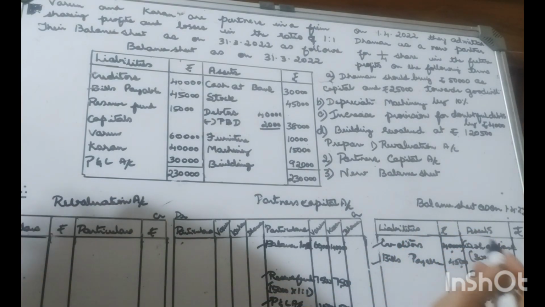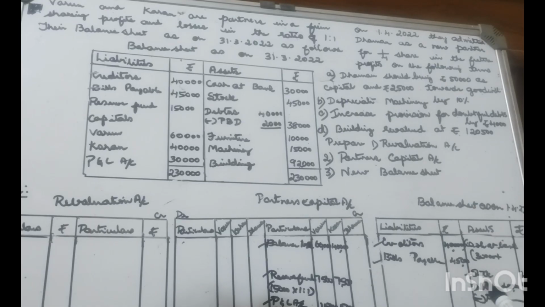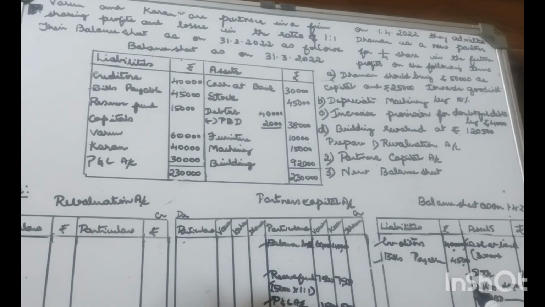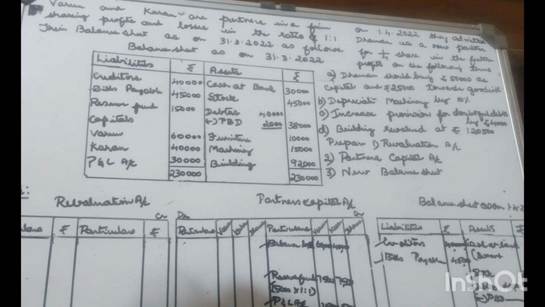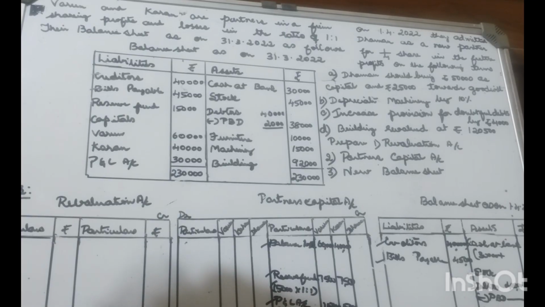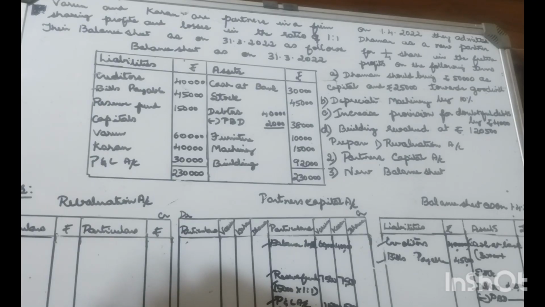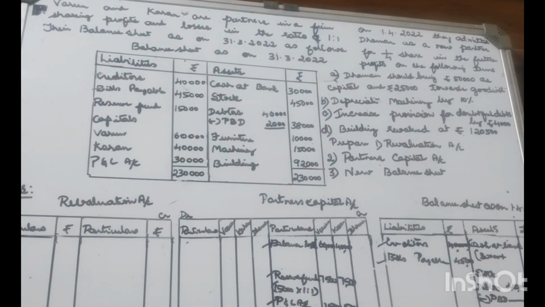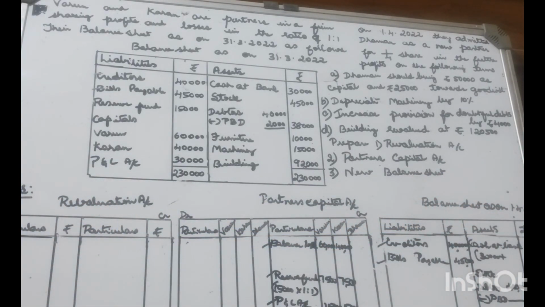Cash at bank is one of the current assets, recorded under the asset side. Stock, current asset, asset side. Debtors with certain provisions, which must be deducted. Furniture, fixed asset, there is no change with the value of the furniture, record as it is. Machinery, whose value has declined, is one of the fixed assets. Building is also one of the fixed assets. On 1/4/2022, the date has to be recorded.